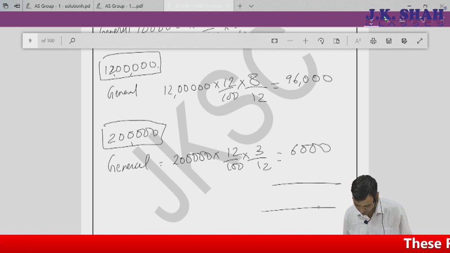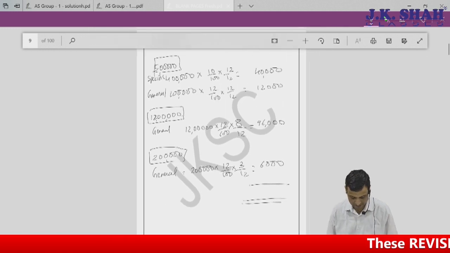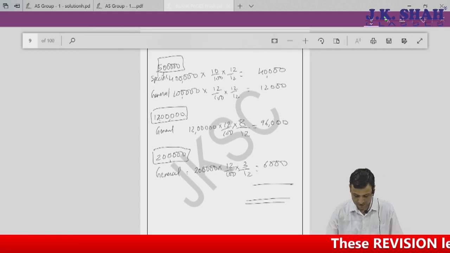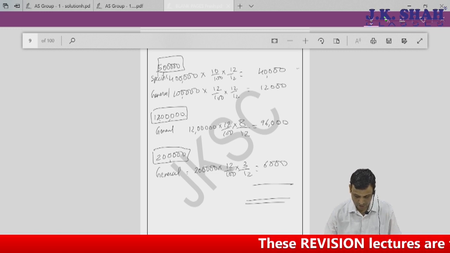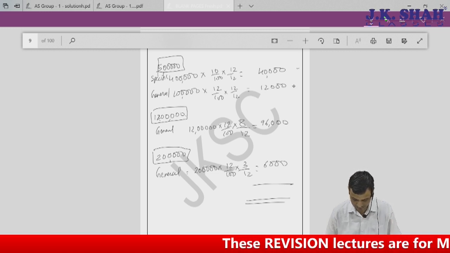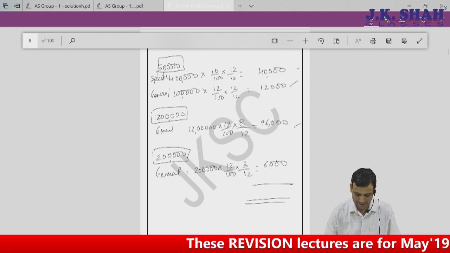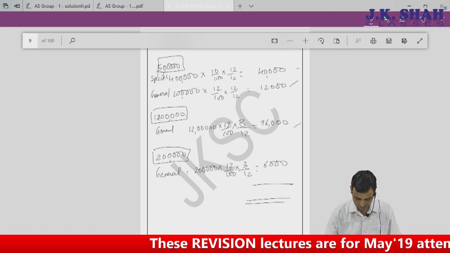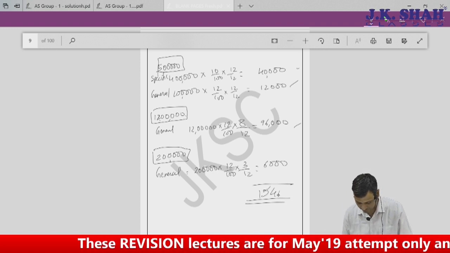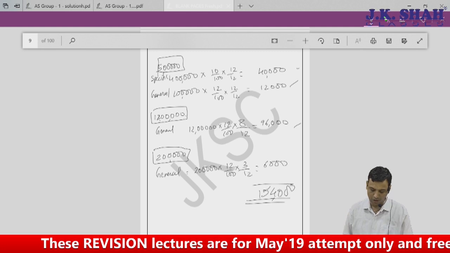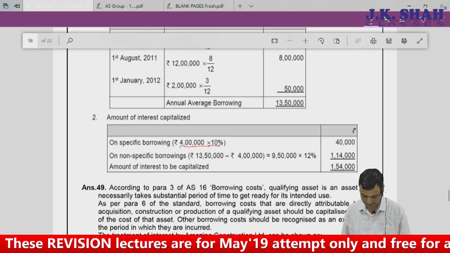So my total borrowing cost, which will be capitalized, is nothing but 40,000 plus 12,000 plus 96,000 plus 6,000, that is 154,000. This will be the borrowing cost which will be capitalized.